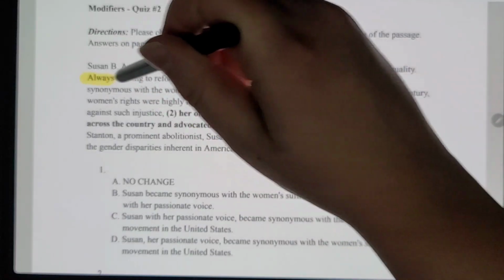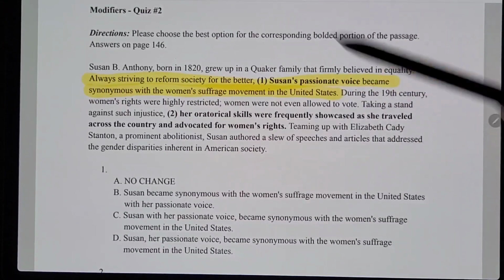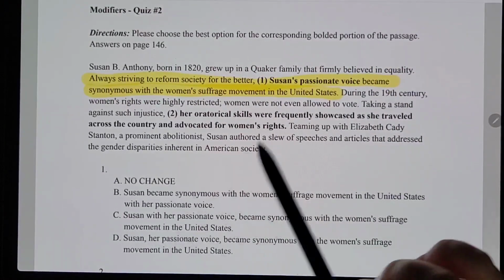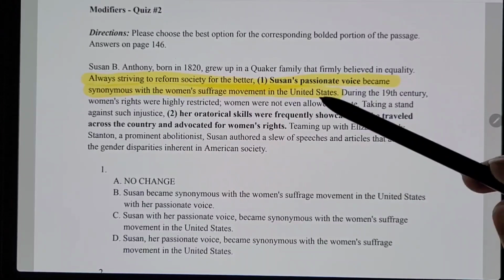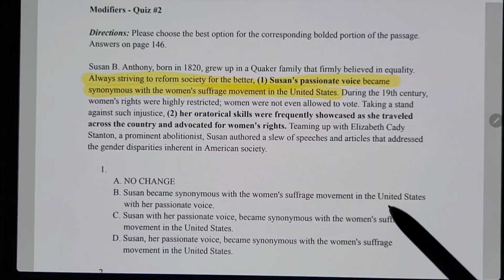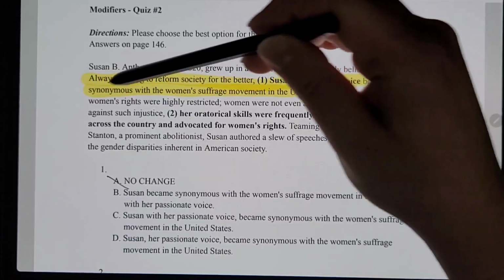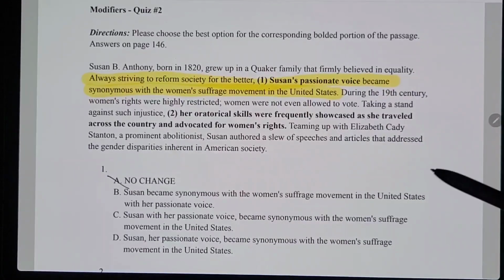I'm going to highlight it for now. So this is the sentence that we're focused on. "Always striving to reform society for the better, Susan's passionate voice became synonymous with the women's suffrage movement in the United States." So it's not her voice that's striving to reform society for the better, so I know it can't be this option. I need to make sure that this introductory phrase, always striving to reform society for the better, is followed by the correct subject of Susan, because she's the one trying to reform society for the better.